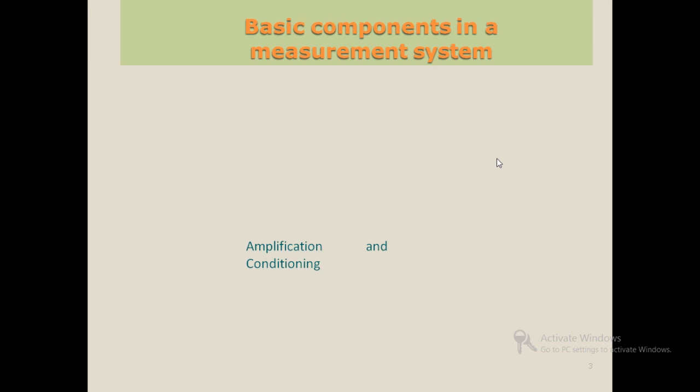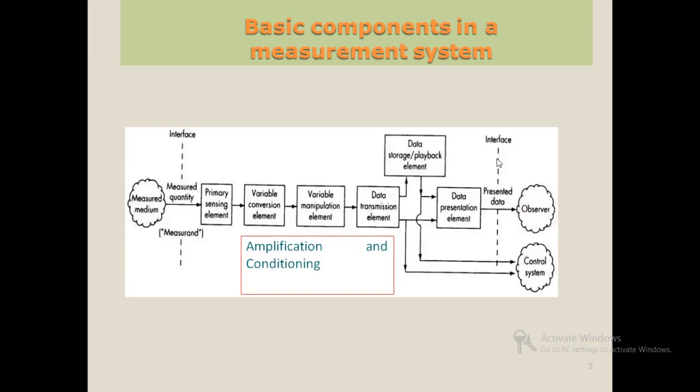There are basic components in a measurement system, shown in the diagram. The primary sensing element, whether a sensor or a transducer, converts physical energy into an electrical signal.